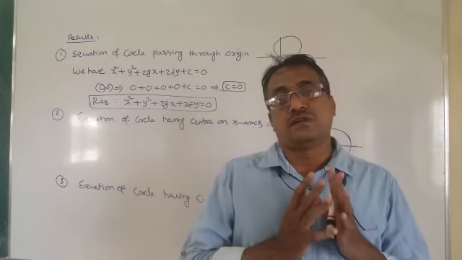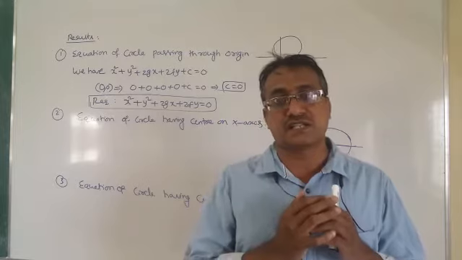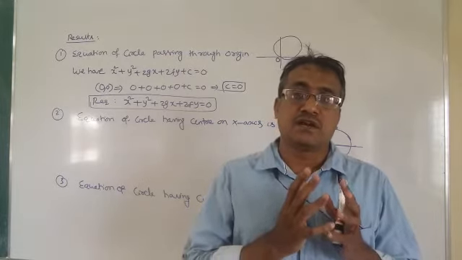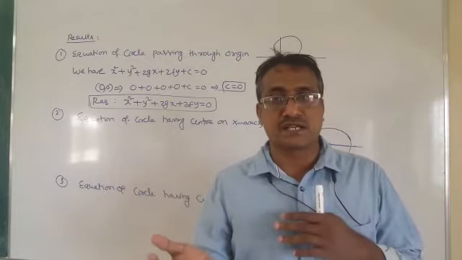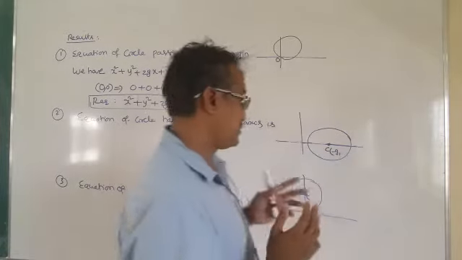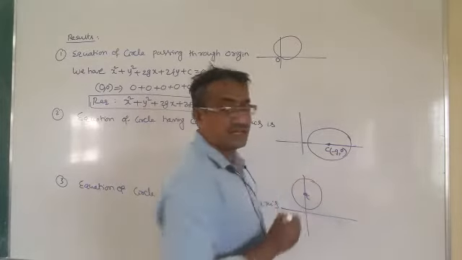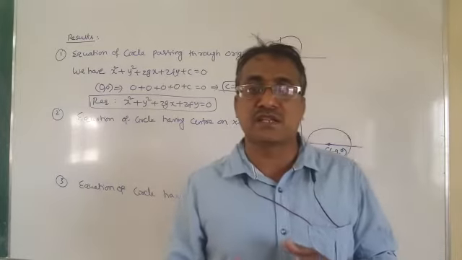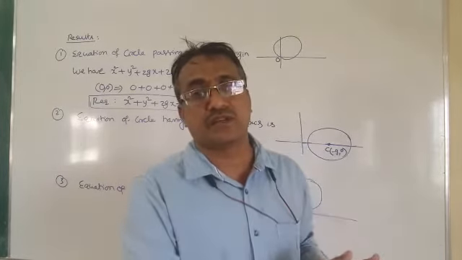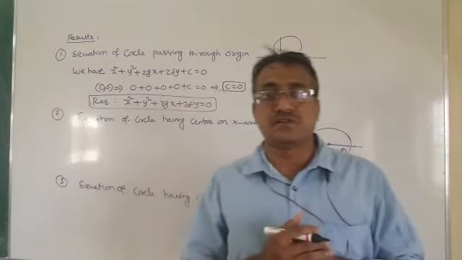Now if a circle has its center on the x-axis, then the y-coordinate of the center is 0, because on the x-axis y is equal to 0. Since the center of the circle is minus g comma minus f, and it lies on the x-axis, it will be minus g comma 0.